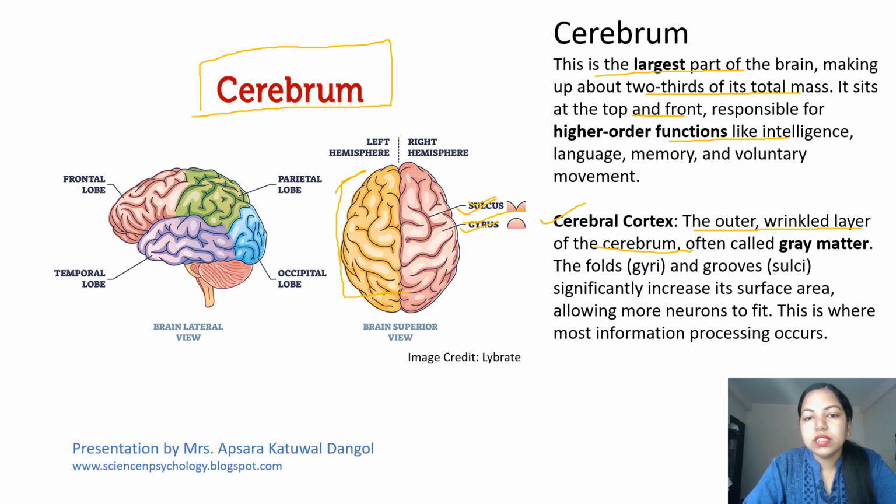So if you see some fine grooves over here, you call it sulci, and if you see this raised structure, this is gyri. The folds of gyri and grooves of sulci significantly increase its surface area because it allows more neurons to fit. This is where most information processing occurs.